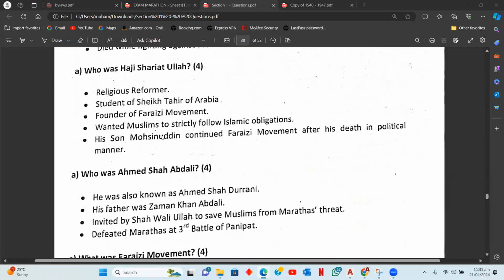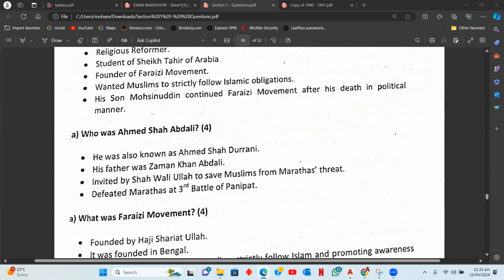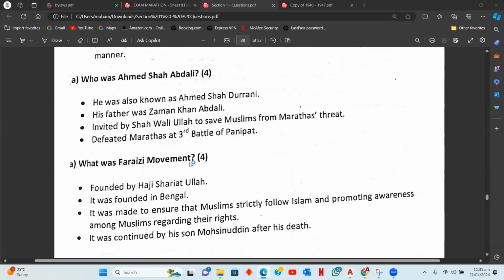But those 4 points, they ask you to write down about maybe a personality, details of an event, of any place, right? And then the type of reasons that you write, you need to have facts and figures because stating facts in a 4 mark question will make your answer stronger. For example, what was the Farisi movement? Now, this question has to write 4 points on Farisi movement.